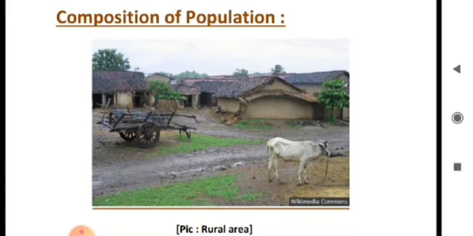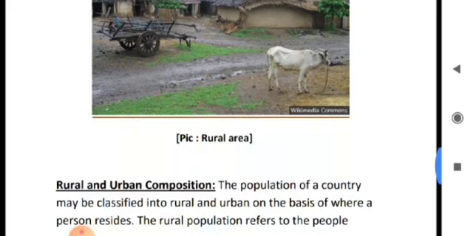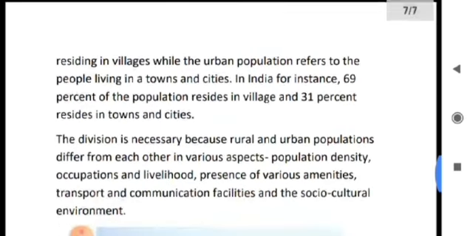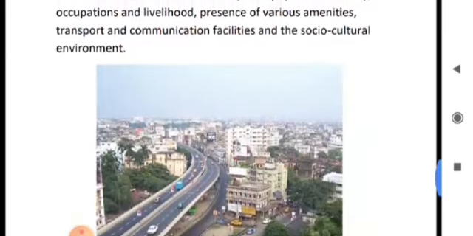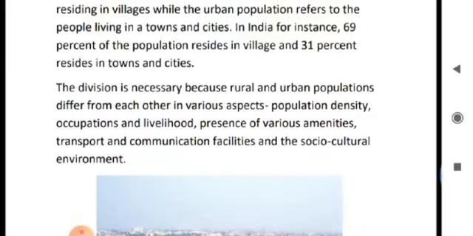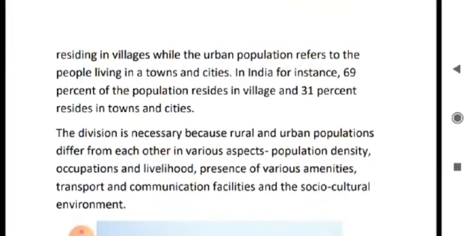In rural areas, population density is very low. In urban areas, the population density is very high. And the second point is the rural people are fully engaged in primary activities like agriculture, fishing, etc. And the urban people are usually engaged in secondary and tertiary activities like trade, the service sector, etc.